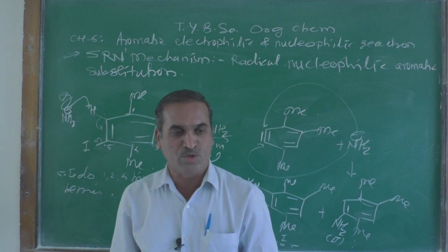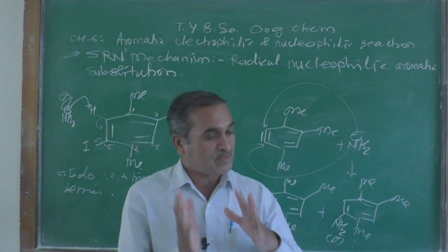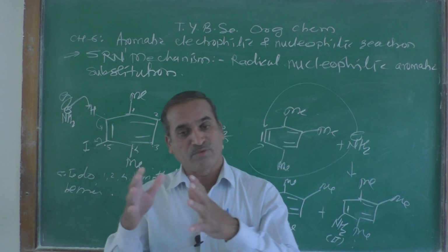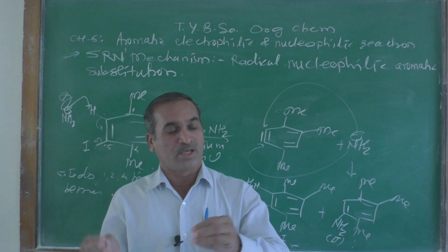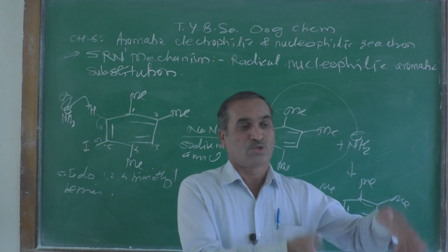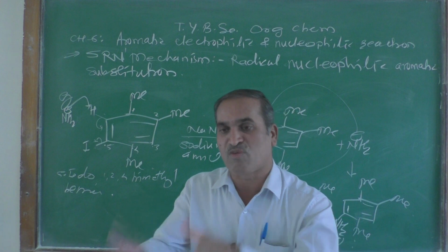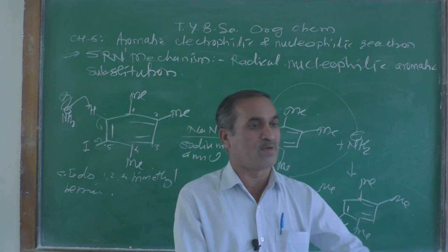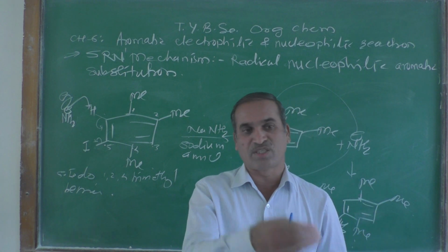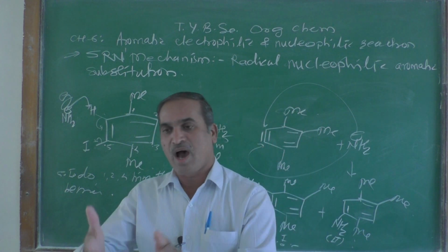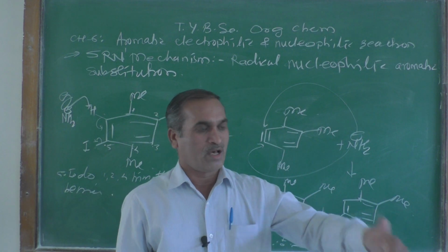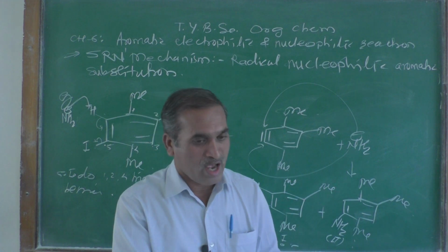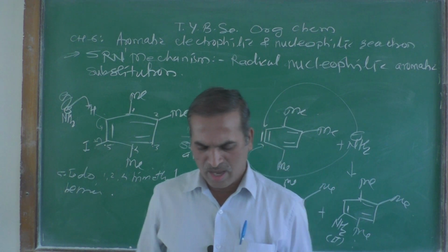If it is not used there is no generation of the nitronium ion electrophile. Once the electrophile is generated, in the second step it can attack the benzene nucleus and form the sigma complex. And as we know, the arenium ion, or we can call it a valence intermediate, is well stabilized due to resonance. So in this way you have to explain and give the answer.